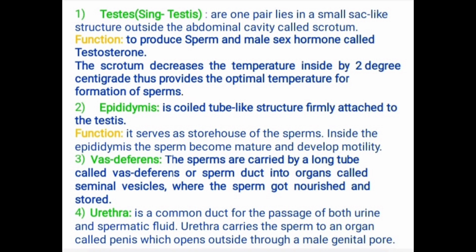Next part of the male reproductive system, urethra. Urethra is a common duct for passage of both urine and spermatic fluid or sperm.